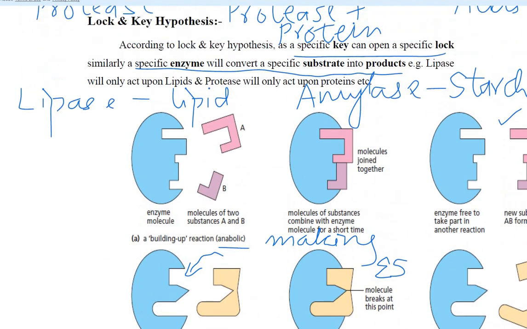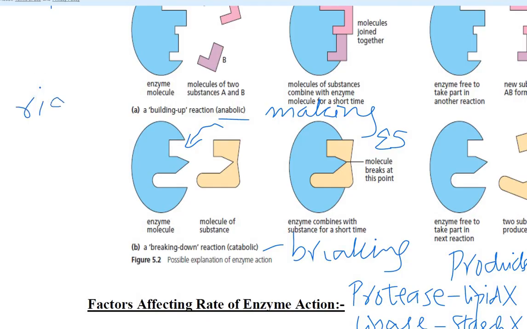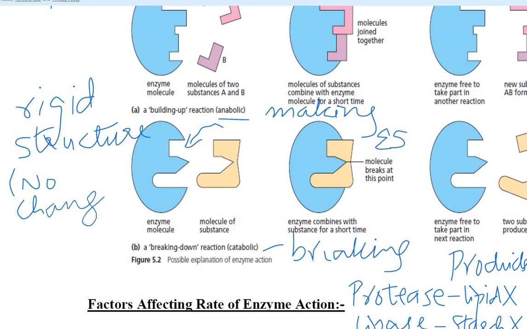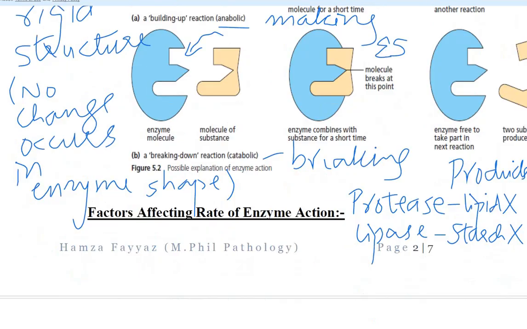Moreover, lock and key hypothesis also suggests that the structure of the enzyme is a rigid structure. A rigid structure means no change occurs in the structure of the enzyme during reaction. No change occurs in enzyme shape during a reaction. So it is a fixed, rigid structure. So this is the second point of lock and key hypothesis.